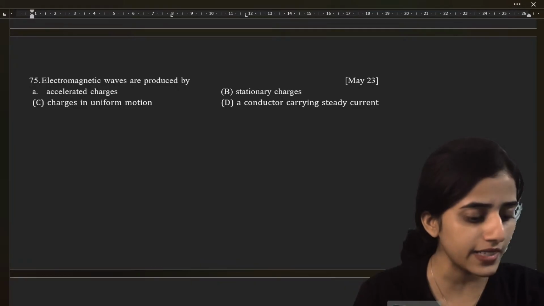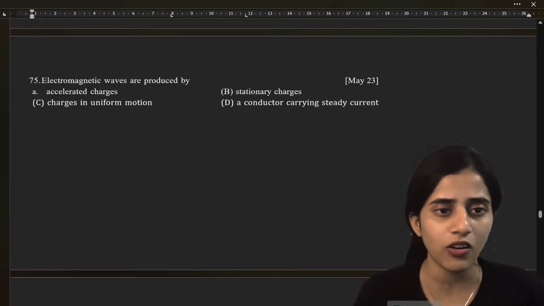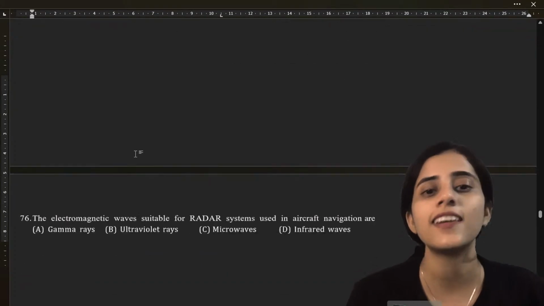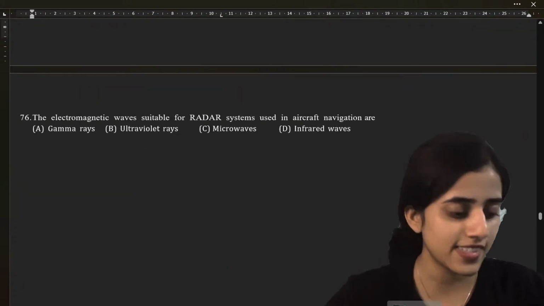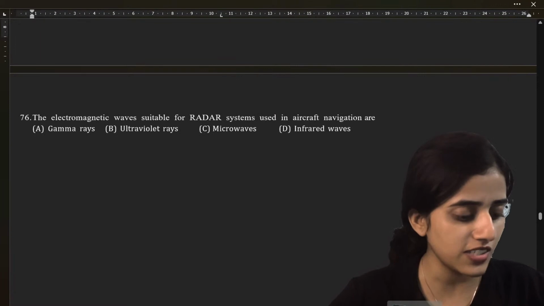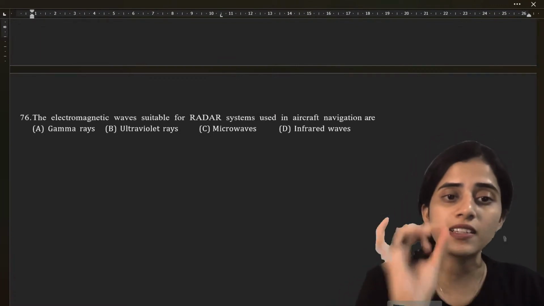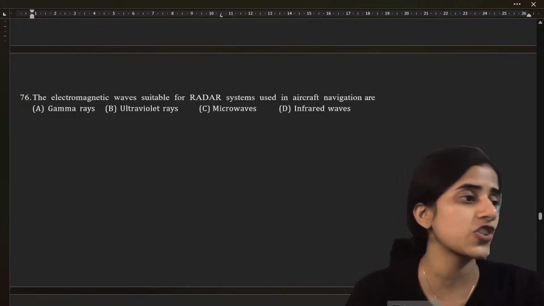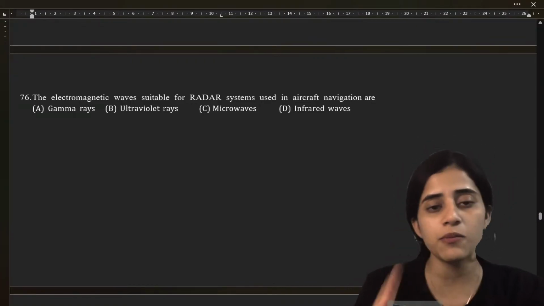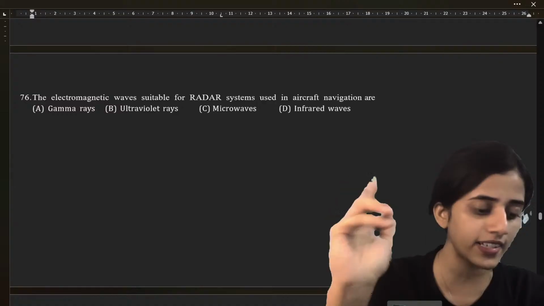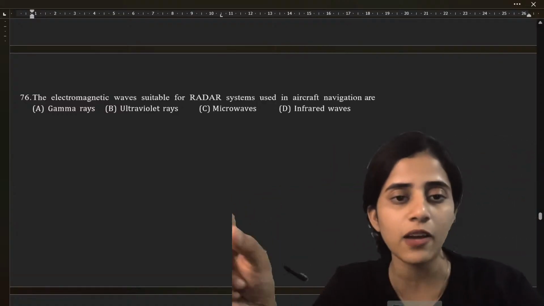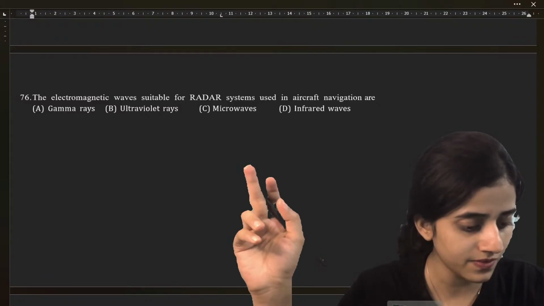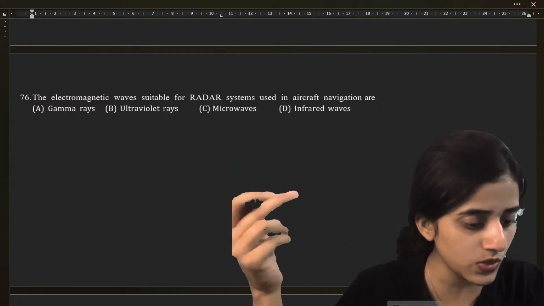Electromagnetic waves are produced by? Yes, Paka A. All of you gave me the correct answer. Very good. It is A. Next. Accelerated charges. Yes. The electromagnetic waves suitable for radar systems used in aircraft navigation are, which is it? Is it gamma, UV or microwave or IR? Quickly, quickly, quickly. What is the answer? Gamma, UV, microwave or IR? How is it? What is the answer?